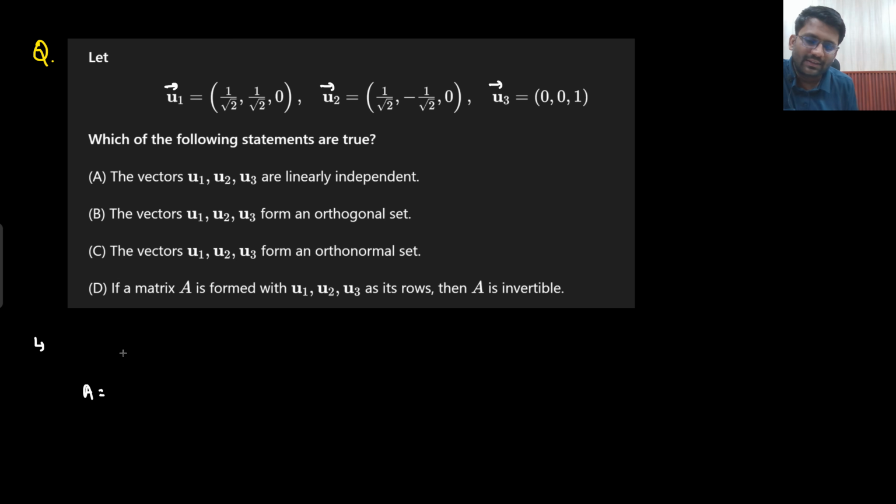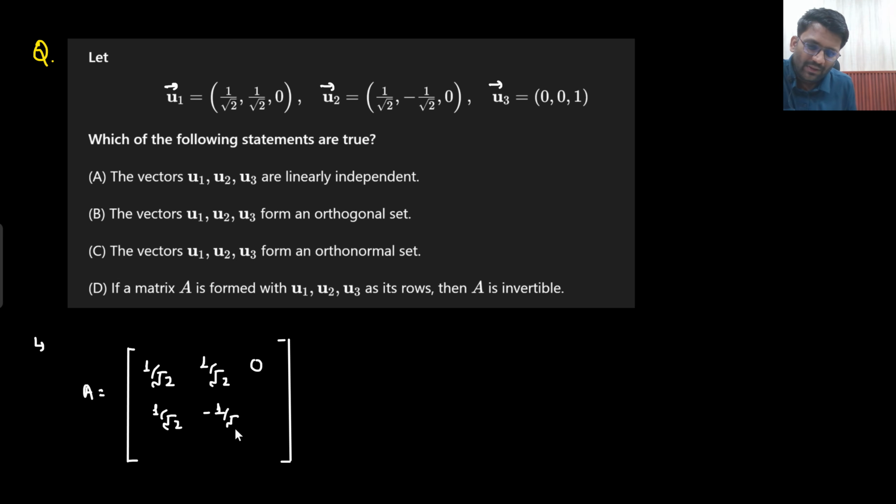I will frame a matrix which is having these 3 vectors as its rows or columns. I can represent the vector as a row or column. So I am representing this as a row. So 1 by under root 2, 1 by under root 2, 0; 1 by under root 2, minus 1 by under root 2, 0; and then 0, 0, 1. Now I need to find its rank. If rank is coming out to be 3, you can find its rank.